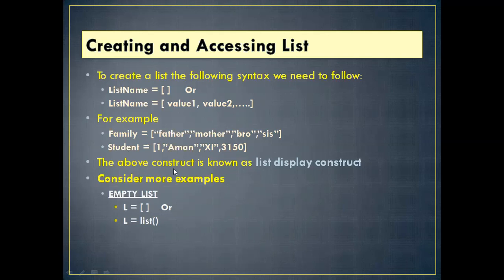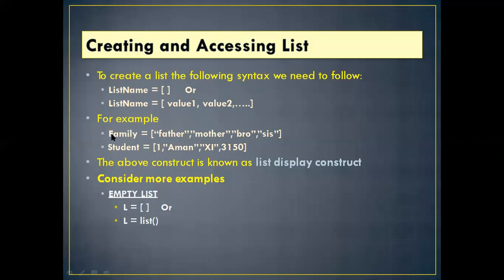The above construct. So here, to create a list in the following sequence, last name equal, this is the empty list, and you can assign last name equal value 1, value 2, value 3. You can create like this. Also you can write family.